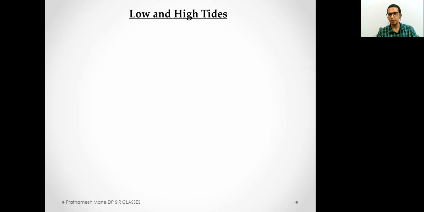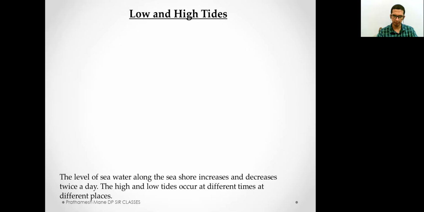Well, this is another application of gravitational force. Here, the gravitational force of the moon and the earth combinedly take part, as well as there is some theory of centrifugal force as well. We'll discuss everything step by step.